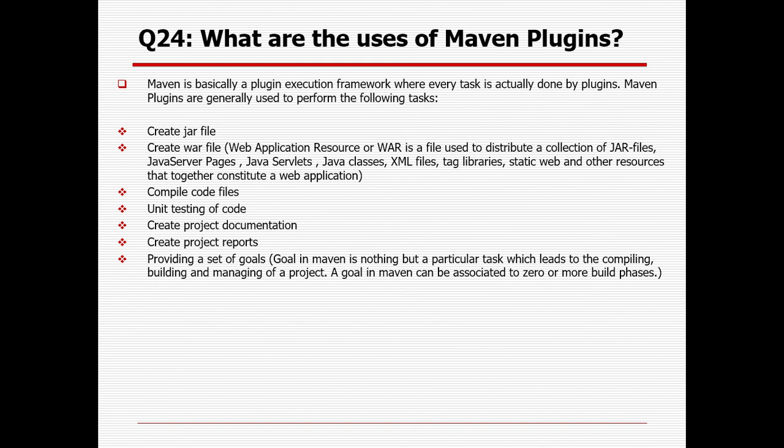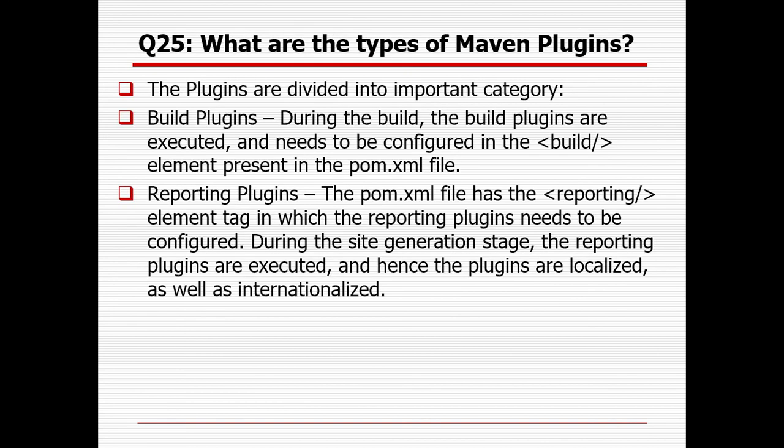Other uses of Maven plugins are compiling code files, unit testing of the code, creating project documentation or project reports, and providing a set of goals, where a goal in Maven is nothing but a particular task which leads to the compiling, building, and managing of a project. A goal in Maven can be associated with zero or more build phases.